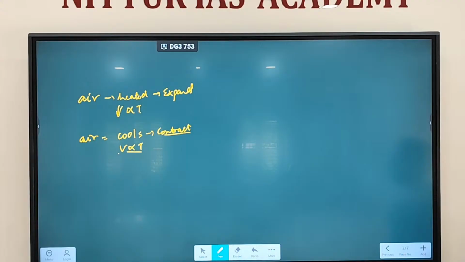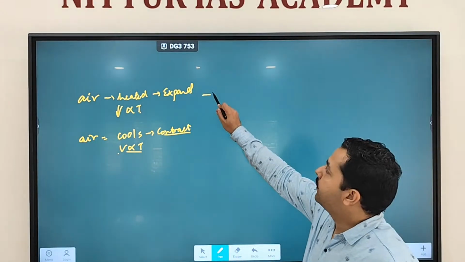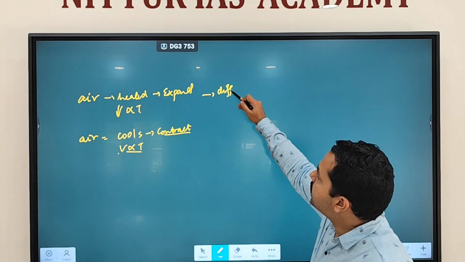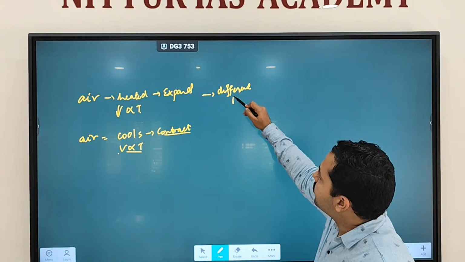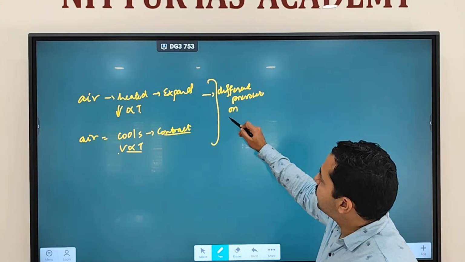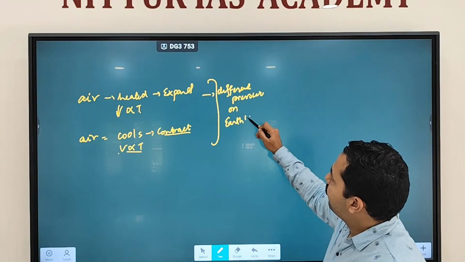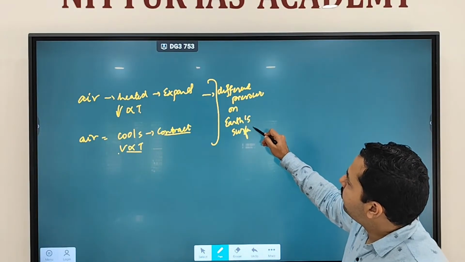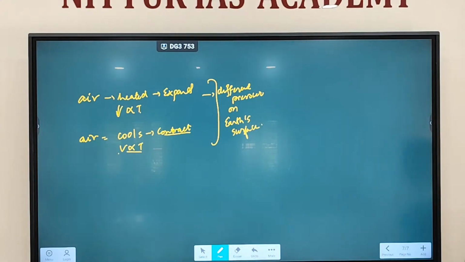Clear? Just now we discussed air when heated will expand, air when cools down, what will happen? Contract. And this results in what? This results in different pressure. Different pressure on Earth's surface.